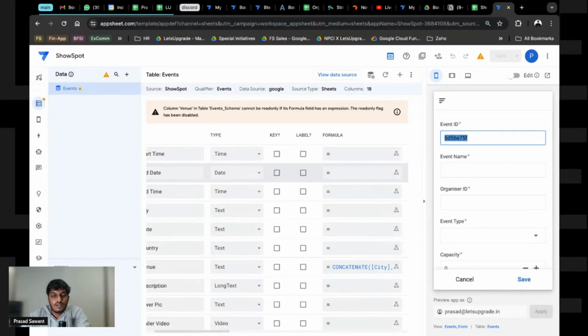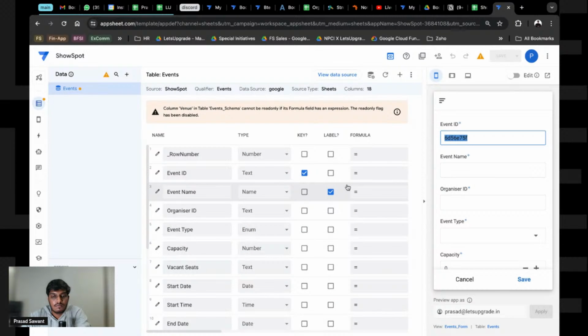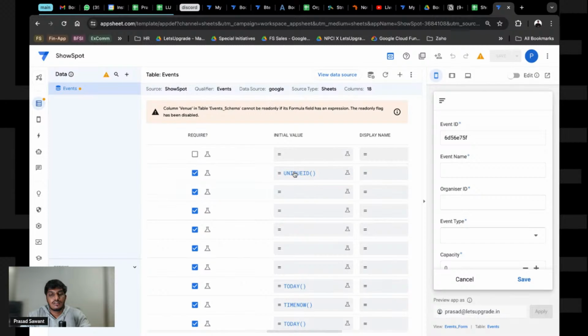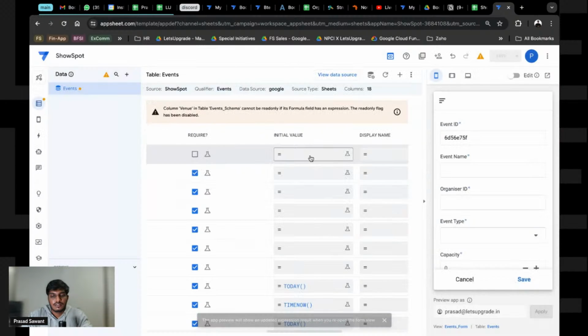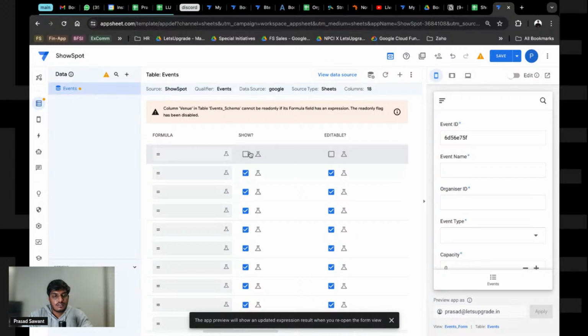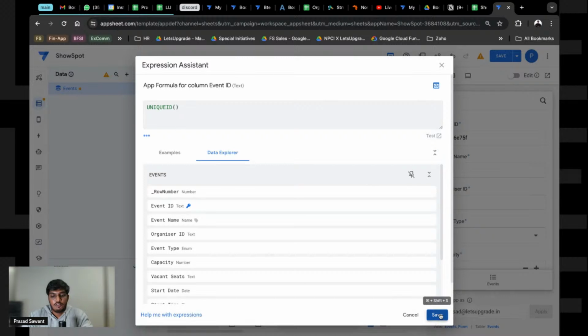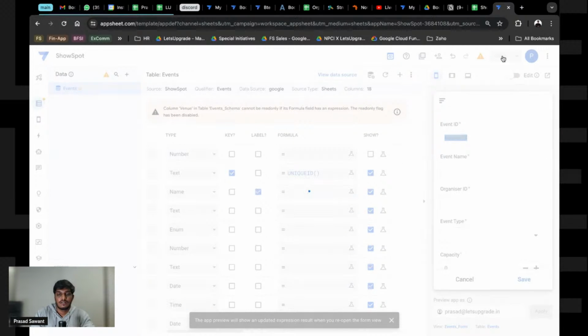Let's take this unique and try to put it there. I think that should work, right? As we understood, let's see if that works for the event ID as well. What do you think, guys? Will this work, or will it give us an error? Let's try to put this. Okay, this is for own number. We could have just messed up the app. Let's try to put this in the field. Let's see what happens, and let's save this.